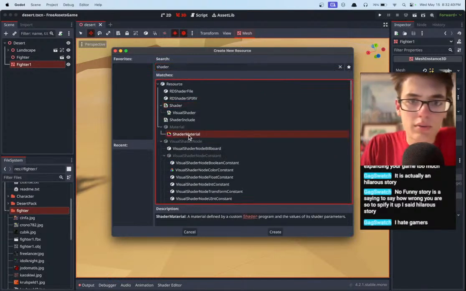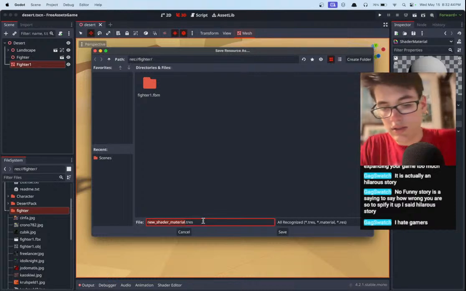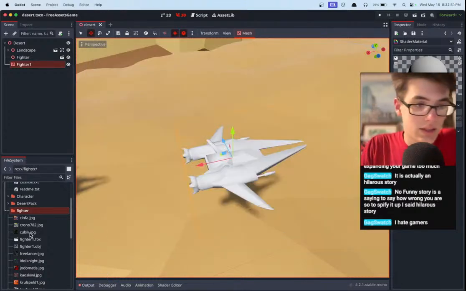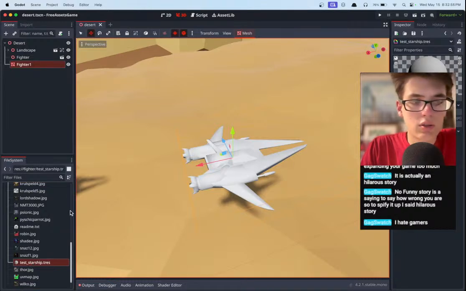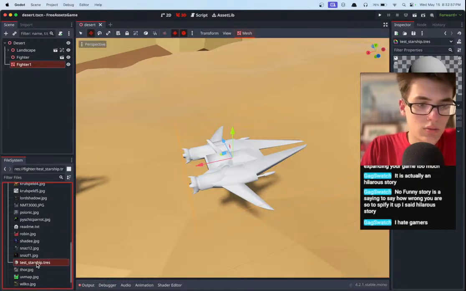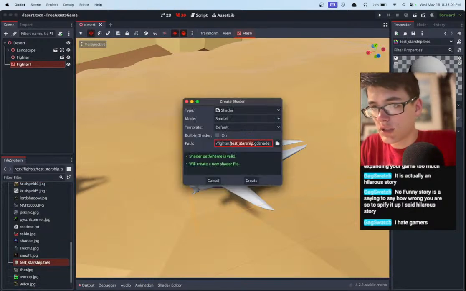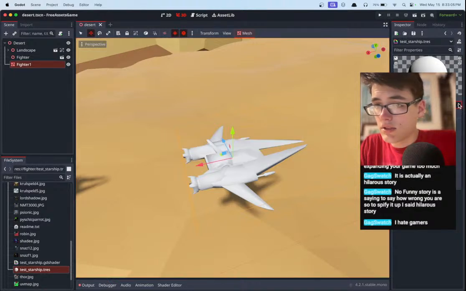A shader material. And let's call this test starship.tres. Save that. And go ahead and open it up. Okay, and then the shader, new shader, obviously. Create that. Well, should it be a new shader? Yeah, I think it should be a new shader. And then, how do we?